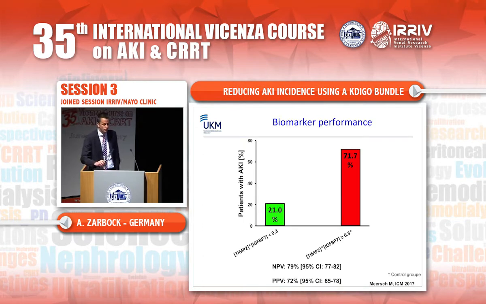First of all, we looked for the performance of the biomarkers. So 21% of all the patients with a low biomarker level, that means a TIMP2 and IGFBP7 below 0.3, developed an acute kidney injury. In contrast to this, 72% of all patients with an elevated biomarker developed an acute kidney injury. So you can use these biomarkers to enrich the patient population and to identify patients at high risk. So we also calculated the negative predictive value. This was 79, and the positive predictive value was 72.